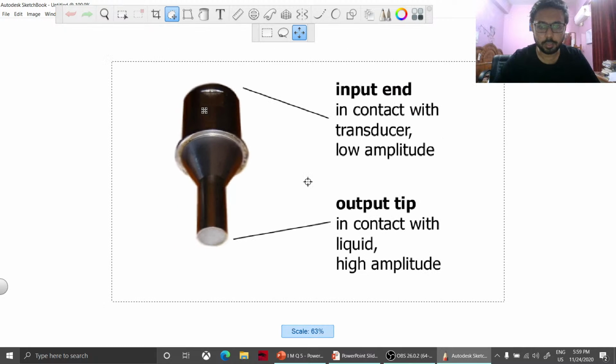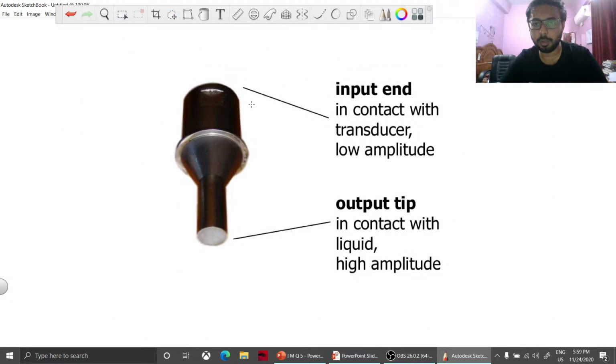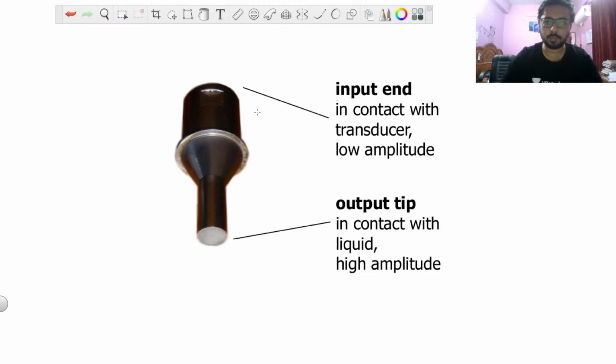See, this is what an ultrasonic horn looks like. I have taken this image from Wikipedia, so you can also search ultrasonic horn and you will find this.